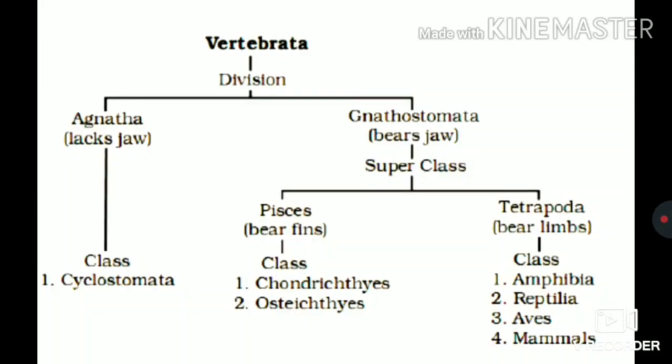Hello everyone. So today we will discuss the objectives of vertebrates or the phylum Chordata. The vertebrates are divided into Agnatha and Gnathostoma. Agnatha are those which lack jaws and Gnathostoma are those which bear jaws. Agnatha have only the class Cyclostomata, and Gnathostoma have the main superclasses Pisces and Tetrapoda. The Pisces is divided into classes Chondrichthyes and Osteichthyes, and Tetrapoda are divided into classes Amphibia, Reptilia, Aves, and Mammalia.